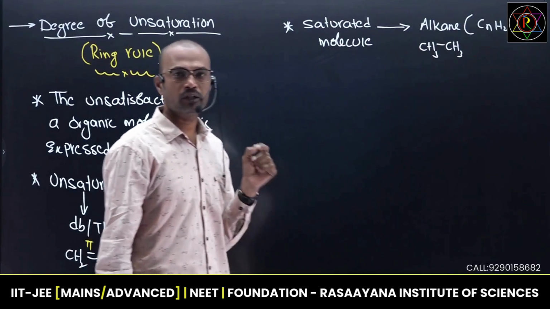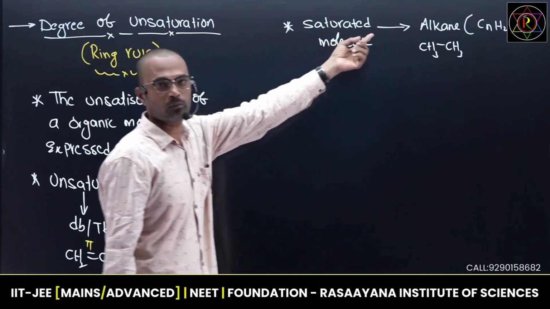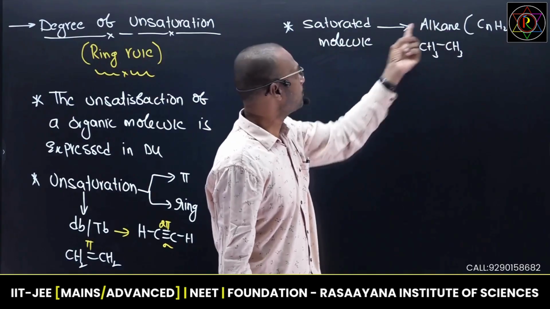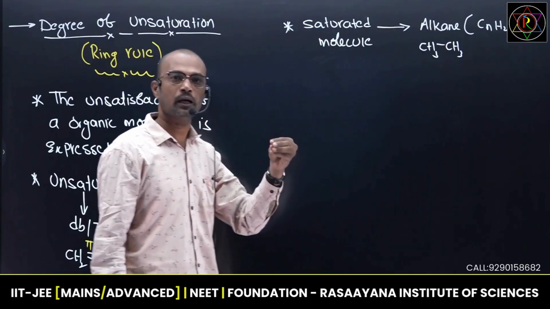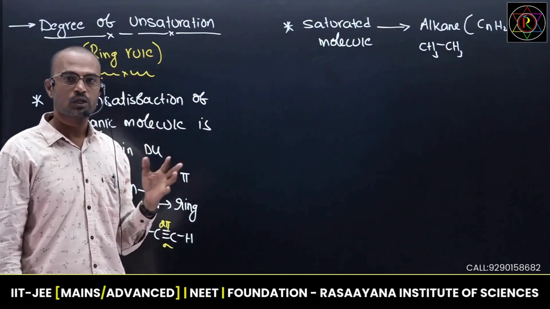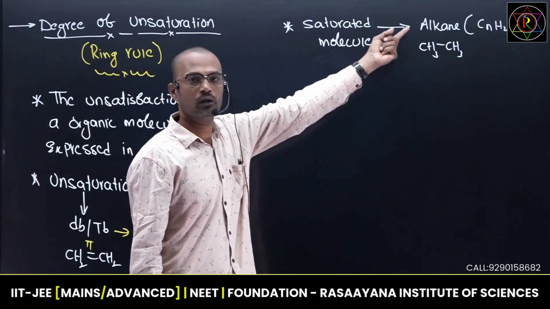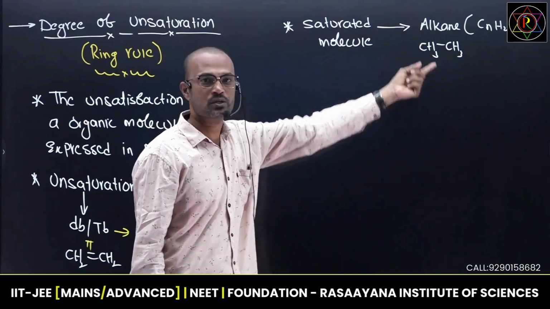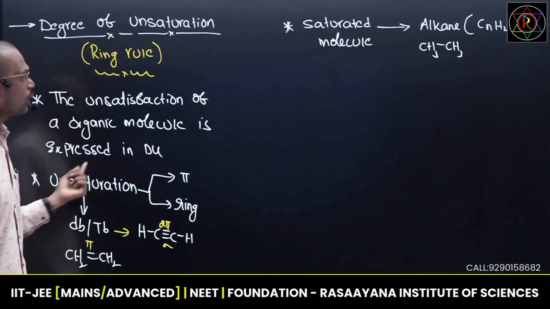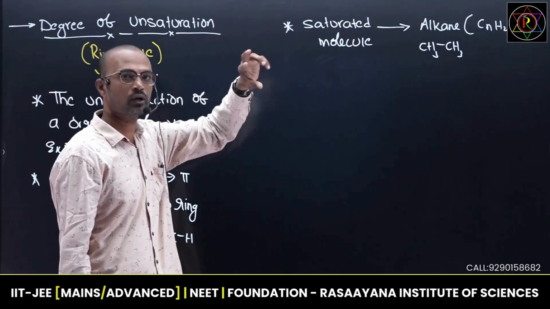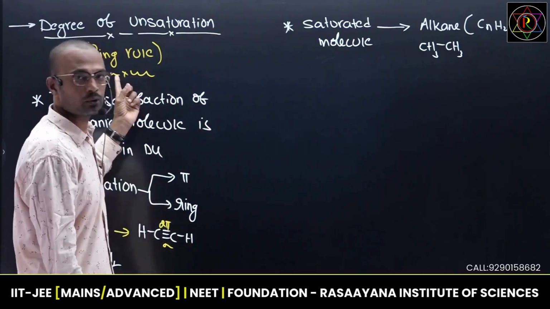Every molecule, when it wants to participate in a chemical reaction, wants to attain the alkane general formula, because alkanes are completely saturated species. Saturated species are almost all highly inert in organic reactions. So if you compare double bond, triple bond and alkane, alkane has a very low number of chemical reactions as compared to double bond and triple bond. So every unsaturated molecule wants to convert into a saturated molecule. For that we are adding hydrogens or we are breaking any ring. That is called ring rule.